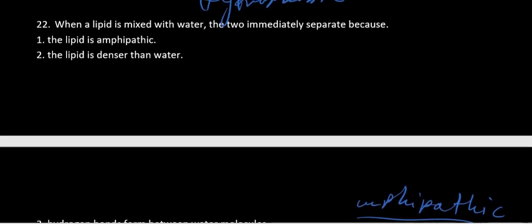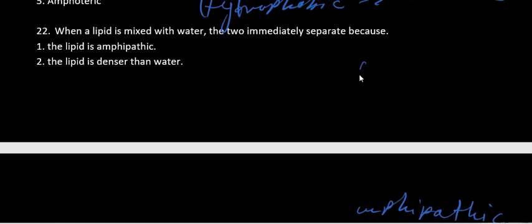So if this is your glass tube, and there is water inside, immediately you put a lipid, this is the lipid, it will have the tail. These tails will surely avoid water.